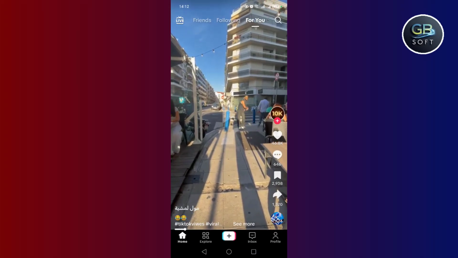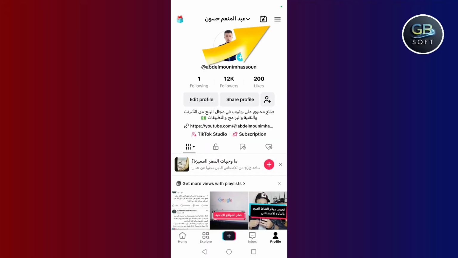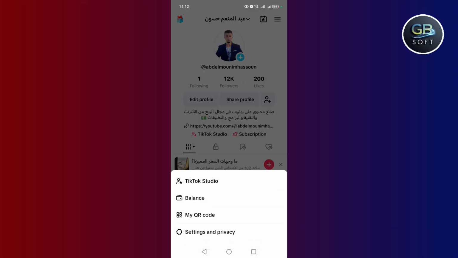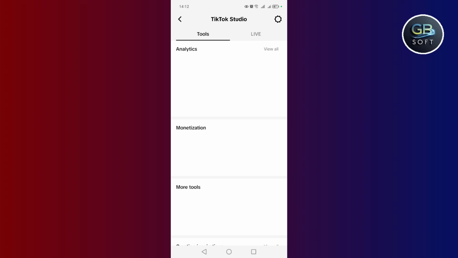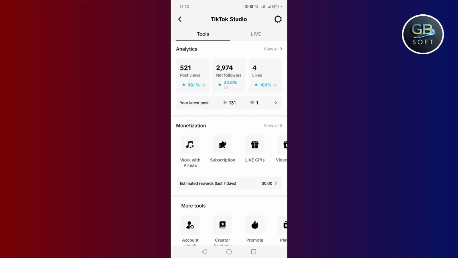The first step, my friend, is to go to your TikTok account. After that, click on the three small lines above here, then you will find TikTok Studio. Click on it. After that, here, you will find the square. You will find all types of profit, or ways to profit from TikTok. You will find profit from them.